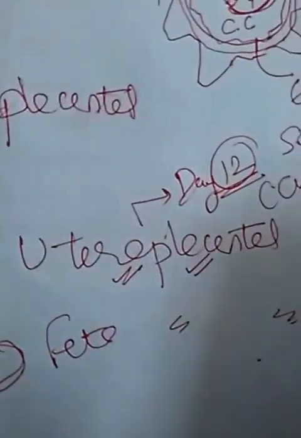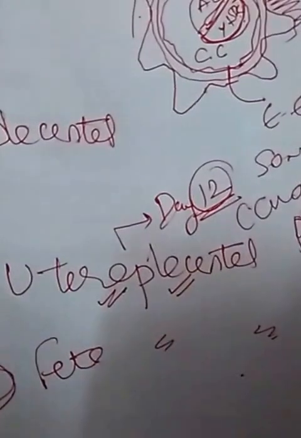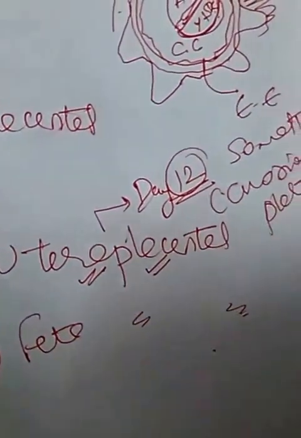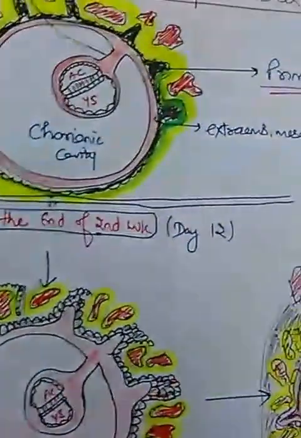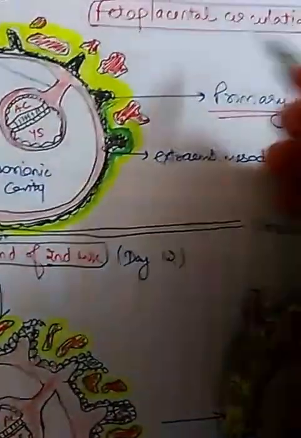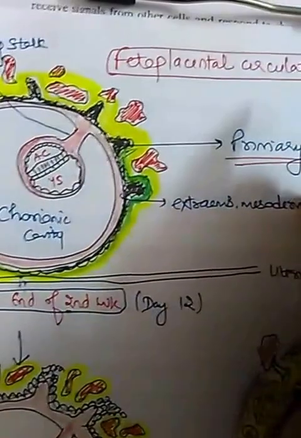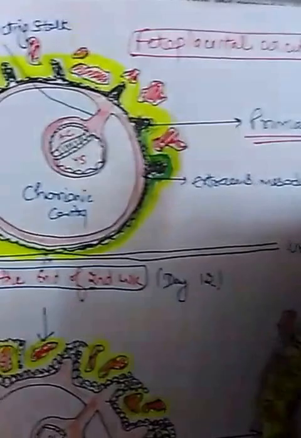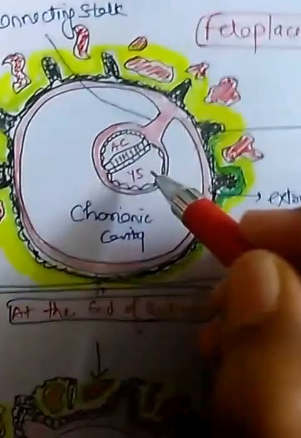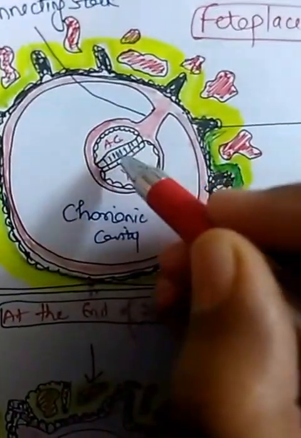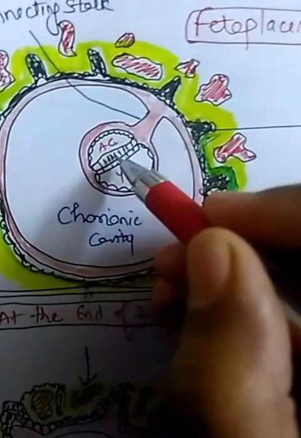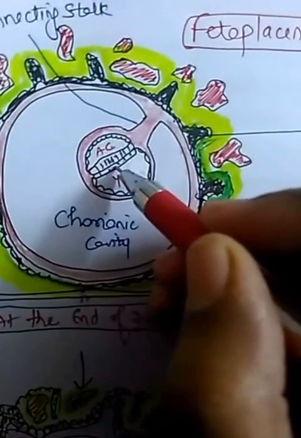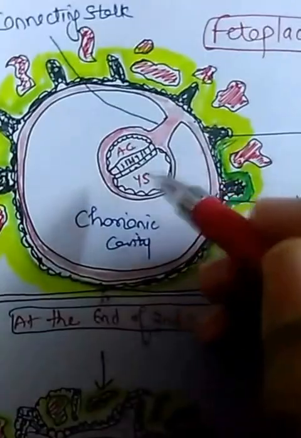Clear? Now after the establishment of circulation between the uterus and placenta, we come to the formation of fetoplacental circulation. Fetoplacental circulation occurs through the formation of secondary and tertiary villi. Now see, this is the amniotic cavity, this is the germ disc at the end of second week, epiblast and hypoblast. But keep in mind, I am not focusing on this germ disc.